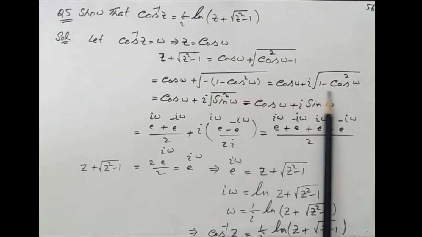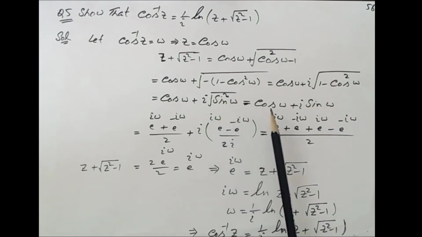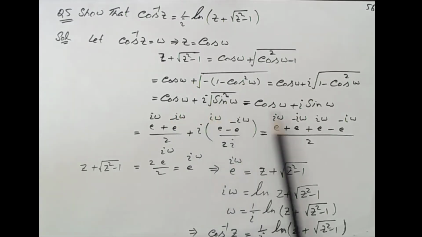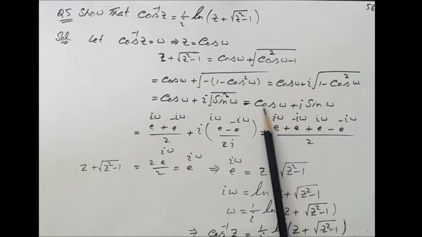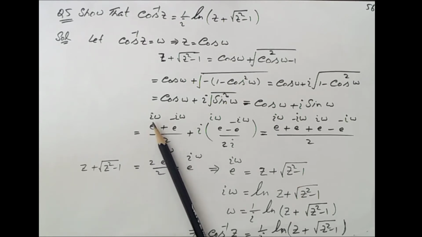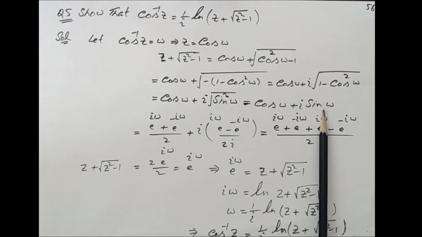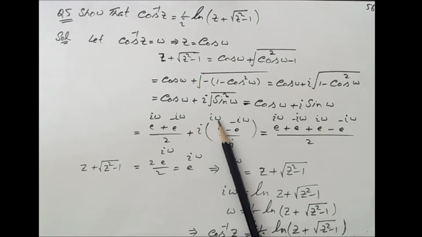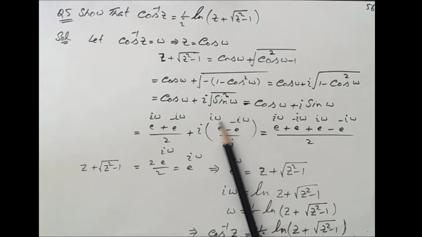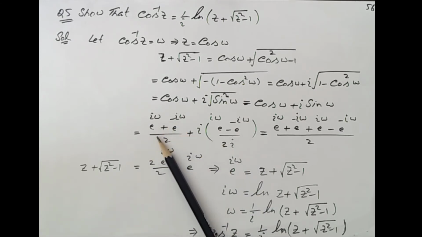1 minus cos square becomes sin square, and this becomes iota sin omega. So this is cos omega plus iota sin omega. Now I put the value of cos omega. The value of cos omega, by using the formula, is e to the iota omega plus e to the minus iota omega over 2. And the formula of sin omega is e to the iota omega minus e to the minus iota omega divided by 2 iota.